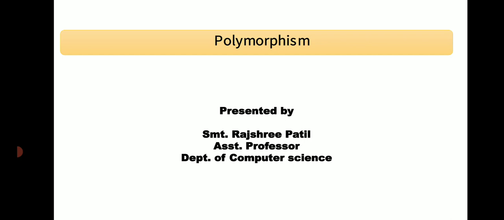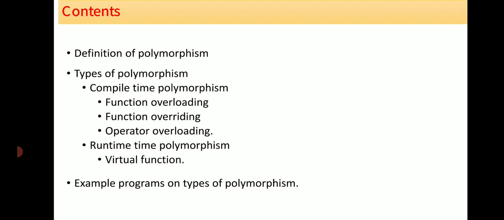Today I am going to explain about polymorphism in C++. The contents of this topic are the definition of polymorphism. There are different types of polymorphism, like compile time and runtime polymorphism. In compile time we have function overloading, function overriding, and operator overloading. In runtime polymorphism we have virtual function. We will also study some examples of the different types of polymorphism.